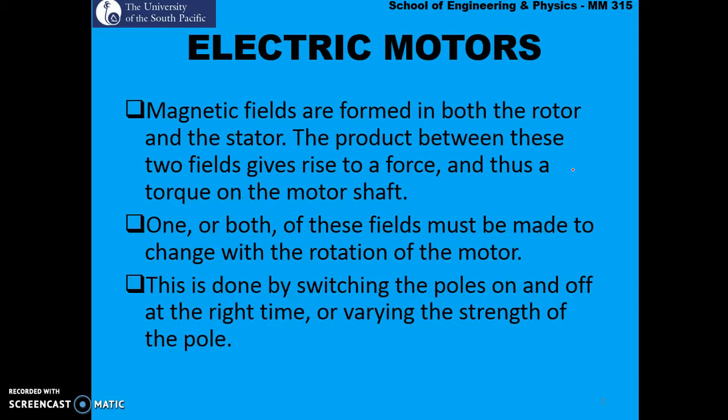One or both of these fields must be made to change with the rotation of the motor. This is done by either switching the poles on and off at the right time or by varying the strength of the pole. So pole basically means the strength of the magnetic field.